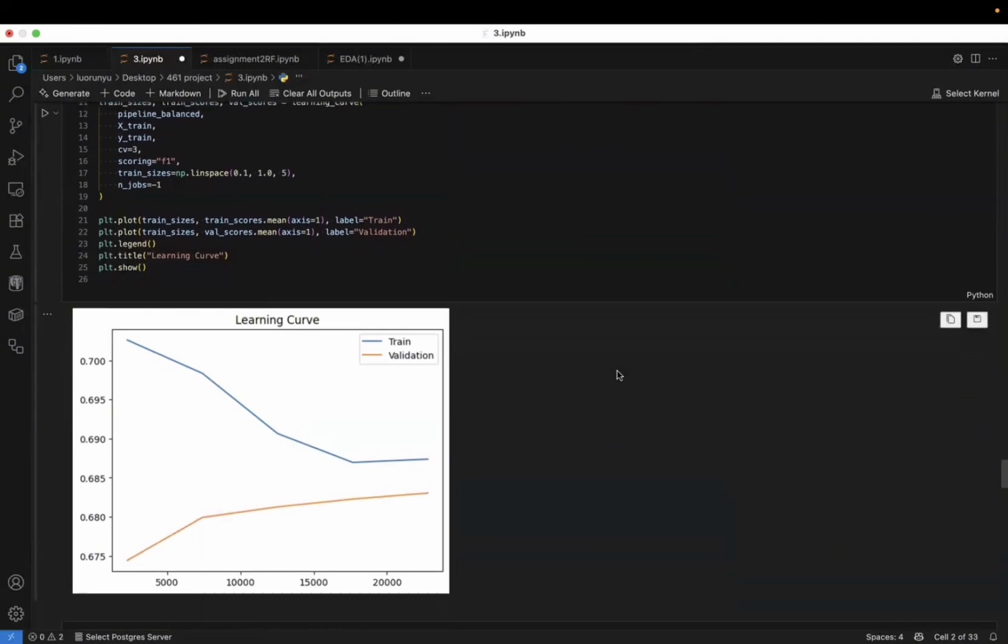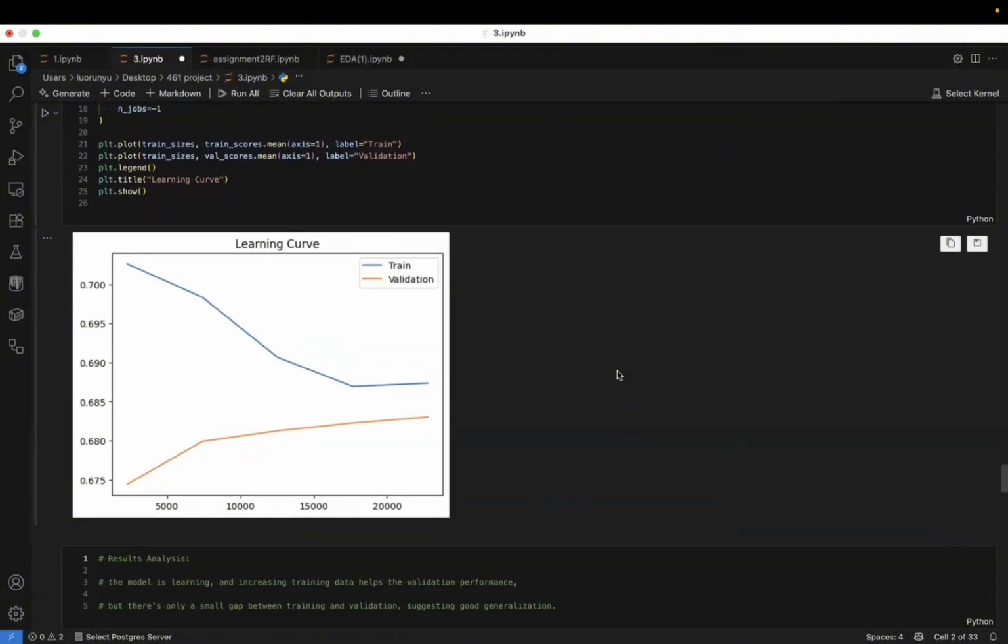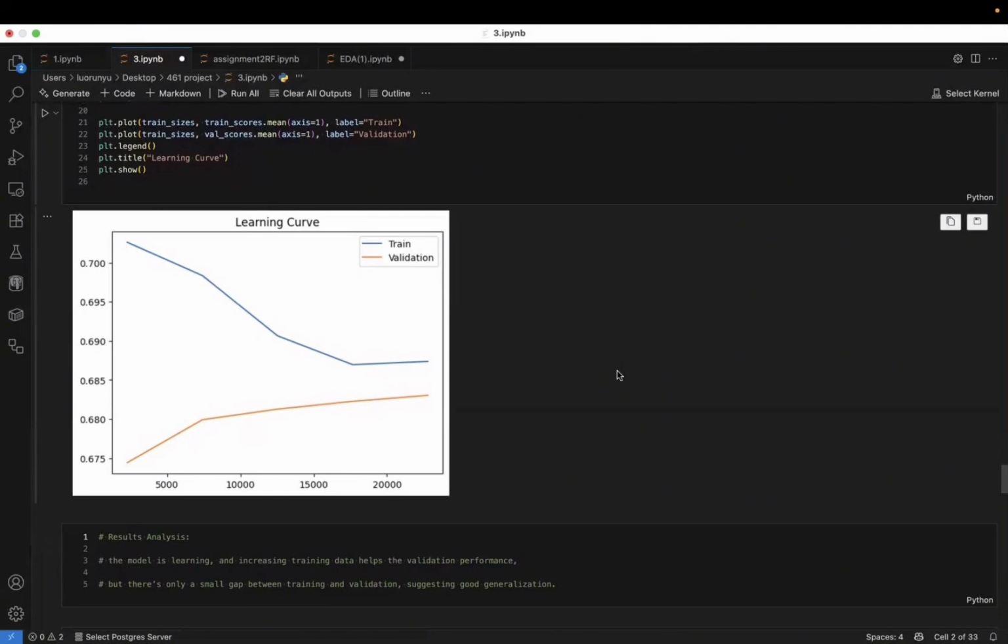You can see that as we increase the training data, the validation score improves and converges toward the training score. The gap between the two lines is quite small. This is a great sign. It indicates good generalization. Our model is not simply memorizing the training data, but actually learning patterns that apply to the unseen data.